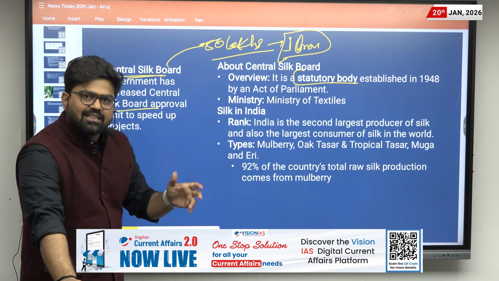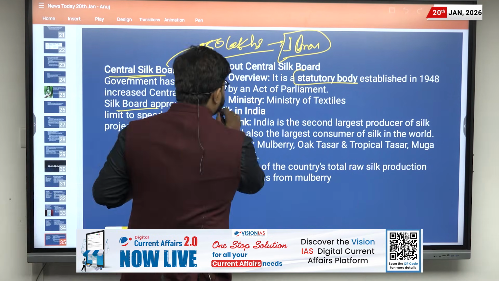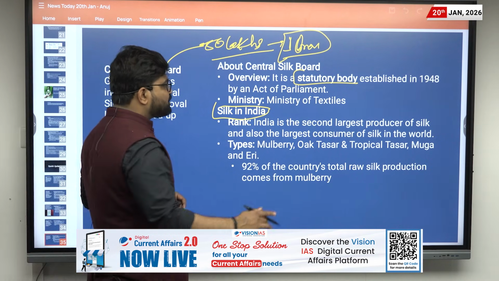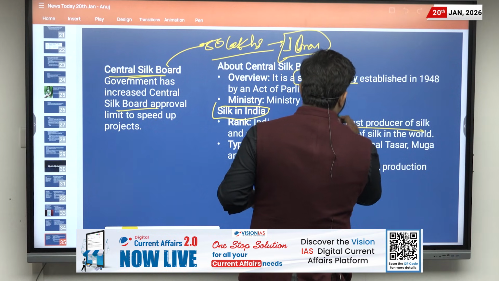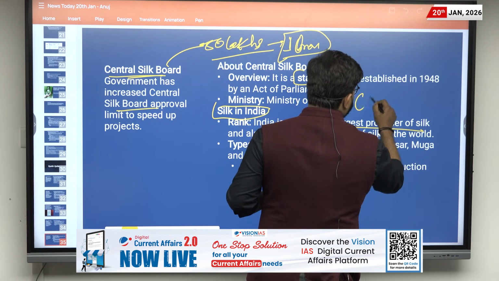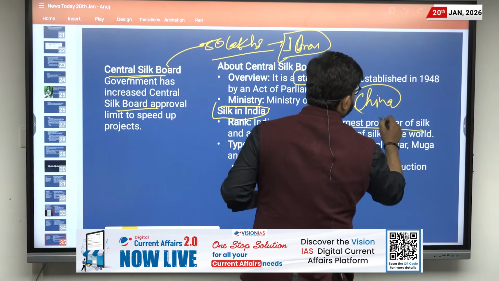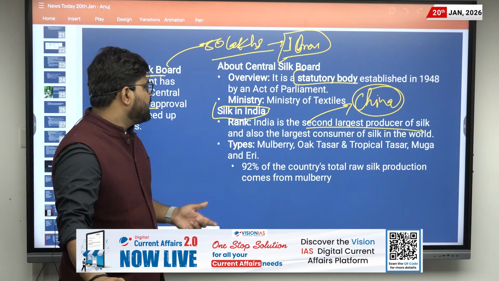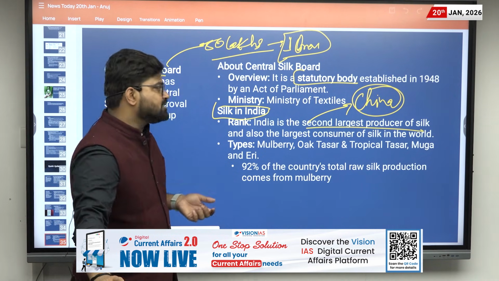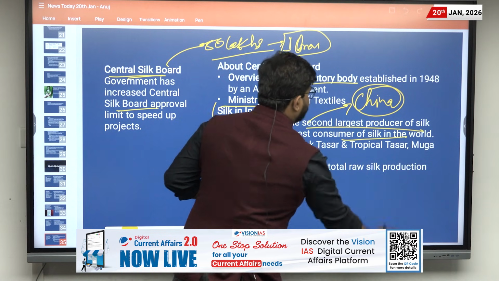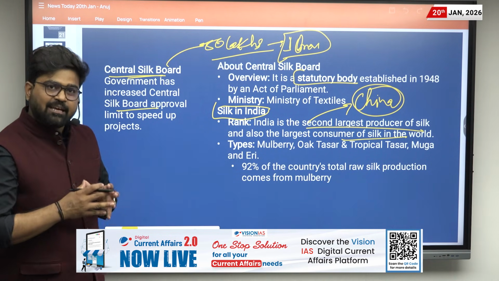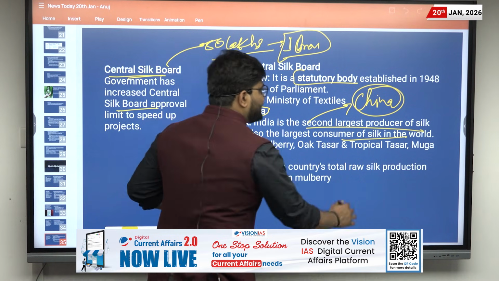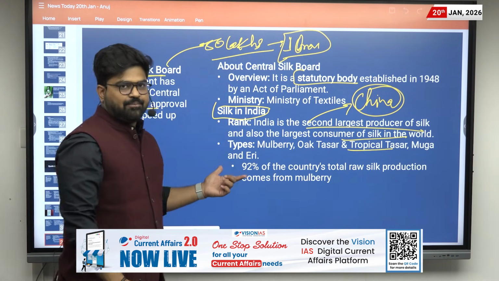Before moving further, let us understand about silk in India. India is the second largest producer of silk, and the largest producer of silk is China. You might have studied about the Silk Route. India was also there in that, and India is the largest consumer of silk, and there are various types of silk in India: mulberry, oak tassar, tropical tassar, muga and eri.